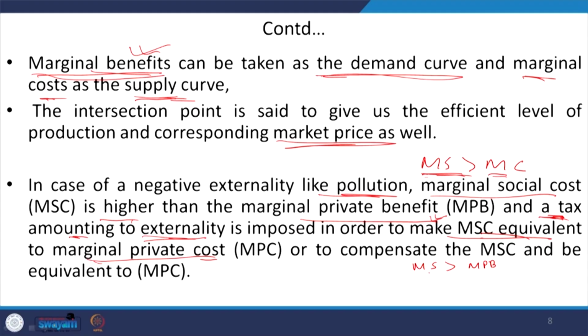So, in order to make these two equivalent, we need to add the tax: the tax plus marginal private benefit should be equivalent to the marginal social cost. That is how we can compensate for the externality.